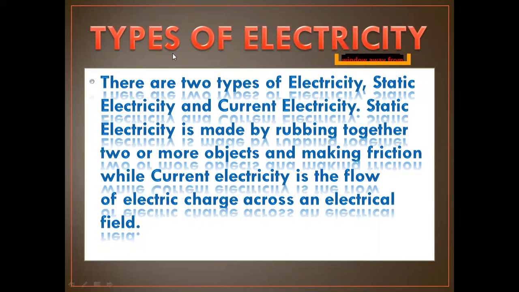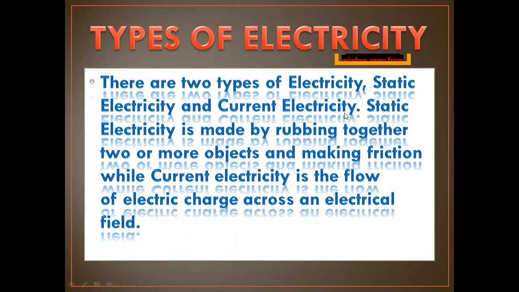Our next article is about types of electricity. Although we know only one type of electricity, which we use in our houses, let us see how many types of electricity there are. There are two types of electricity, static electricity and current electricity.